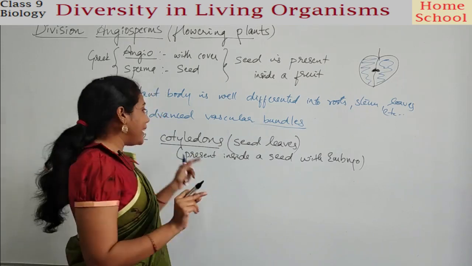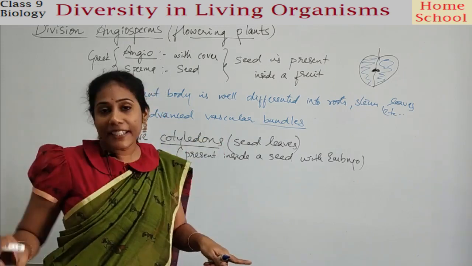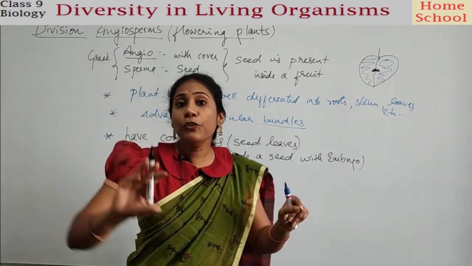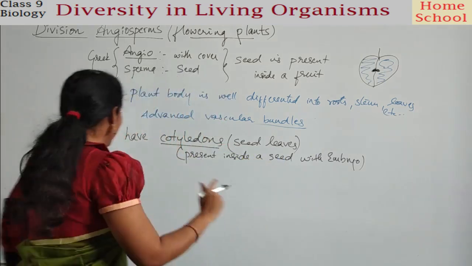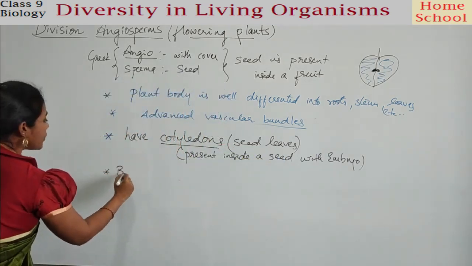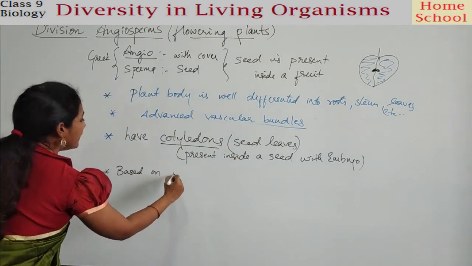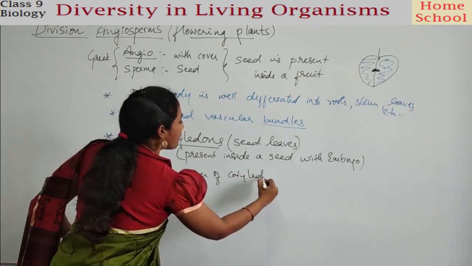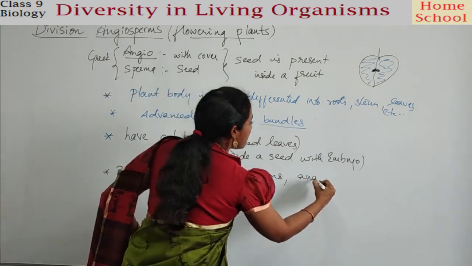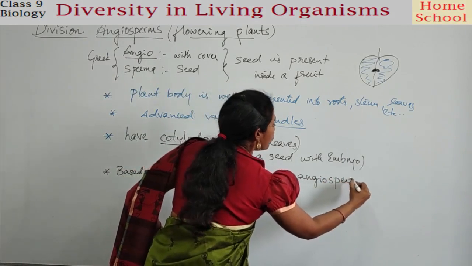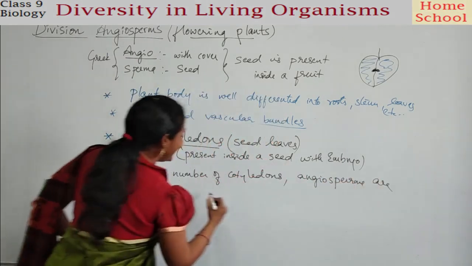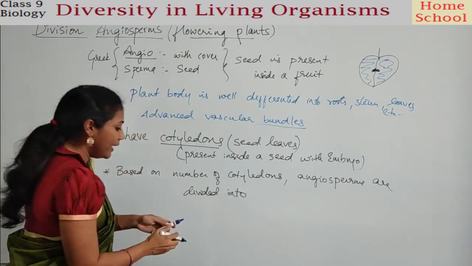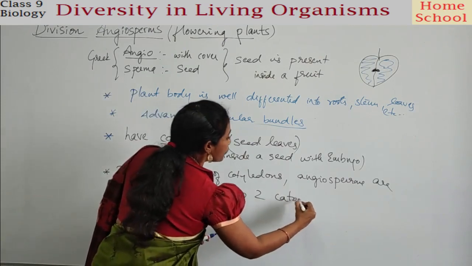Okay, and based on the number of cotyledons, angiosperms can be divided into two categories, guys.